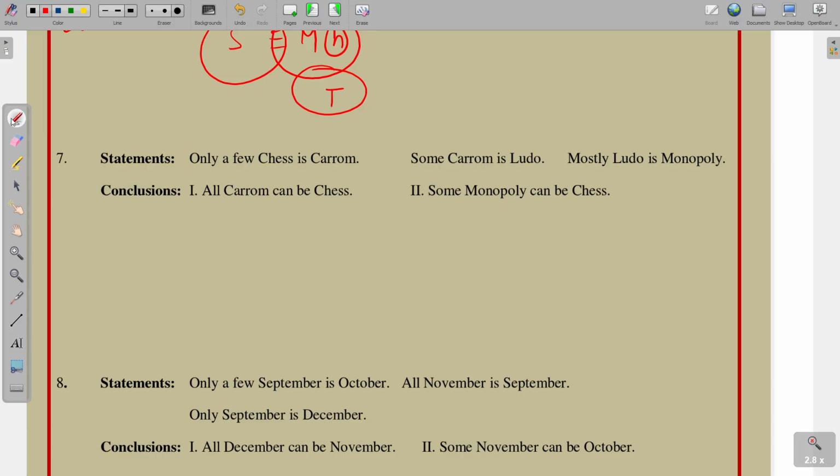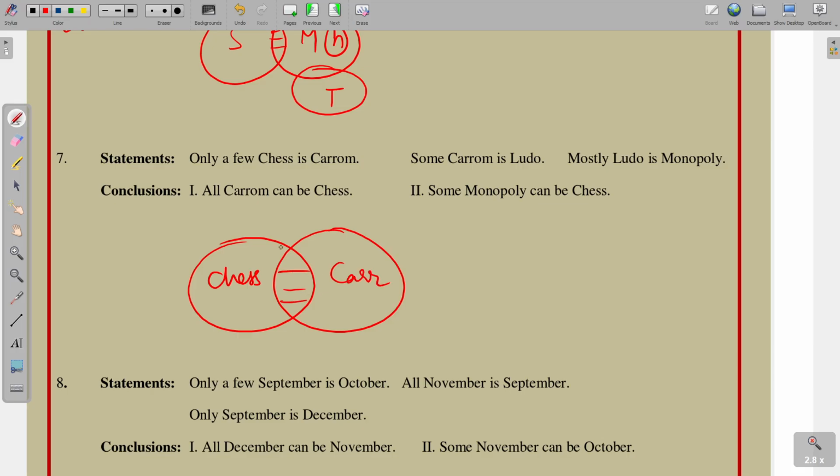Question number 7. Only a few chess is carom. Some carom are ludo. Mostly ludo is monopoly. Mostly means some.